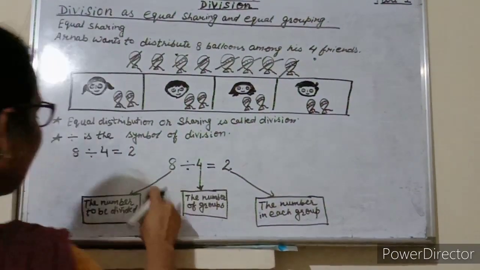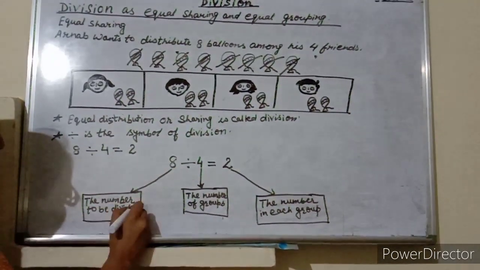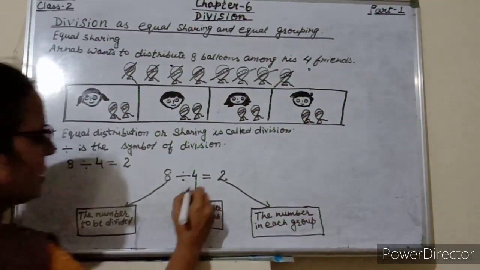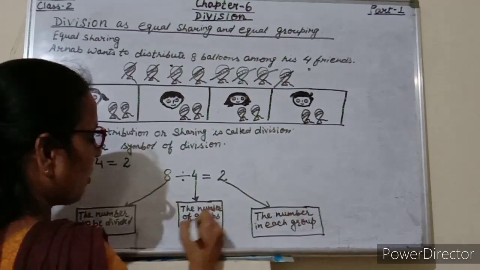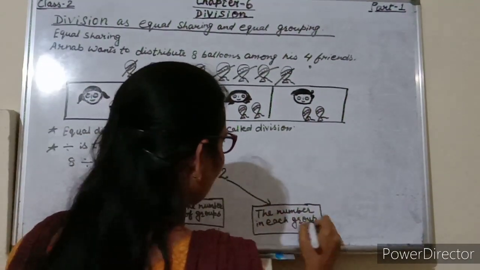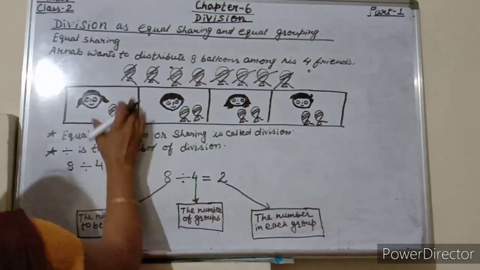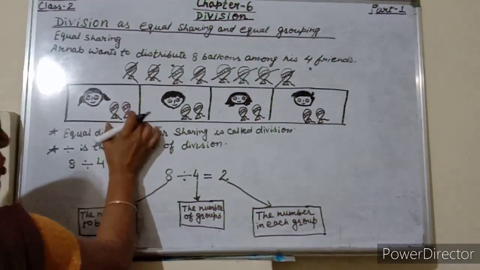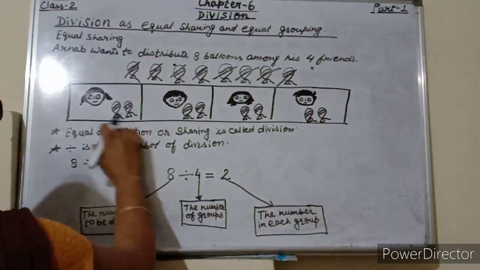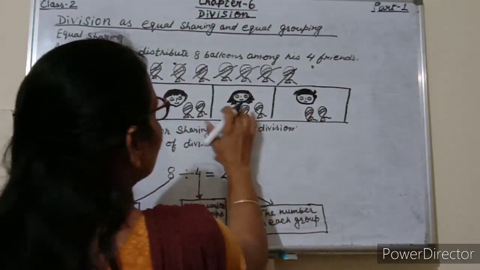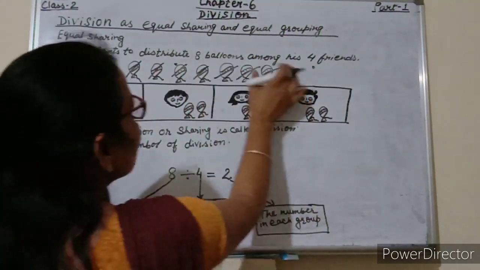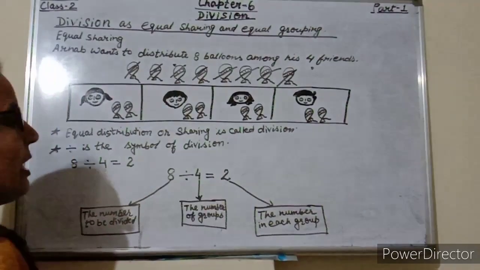So see, 8, the number to be divided. This is the number to be divided, and here 4, the number of groups, and here 2, the number in each group. So in each group, how many balloons are there? 2 balloons are there in each group. And how many groups are there? There are 4 groups. 1 group, 2 groups, 3 groups, 4 groups. And the number to be divided means how many balloons are there? So there are 8 balloons.